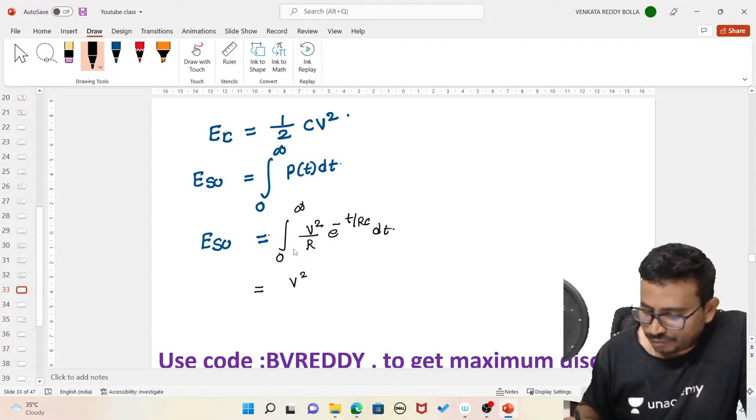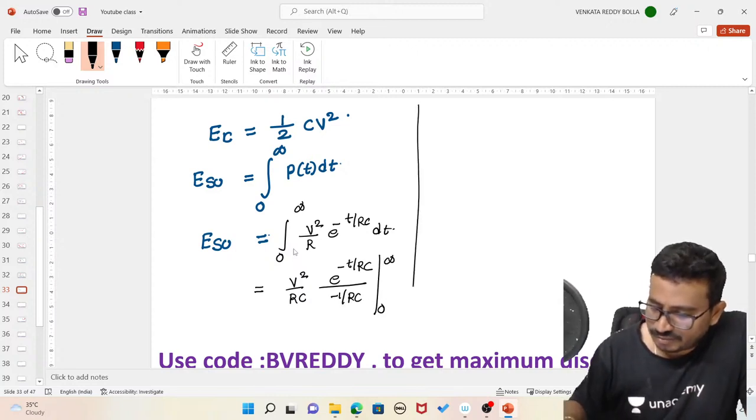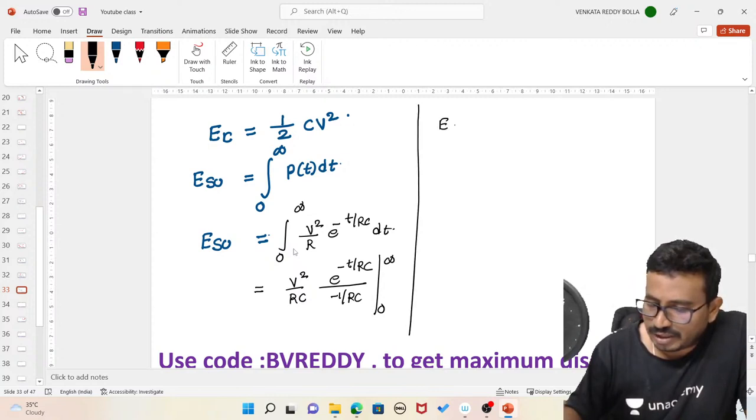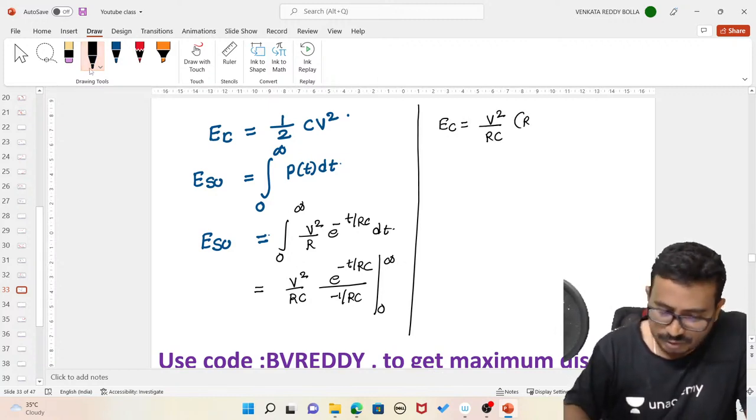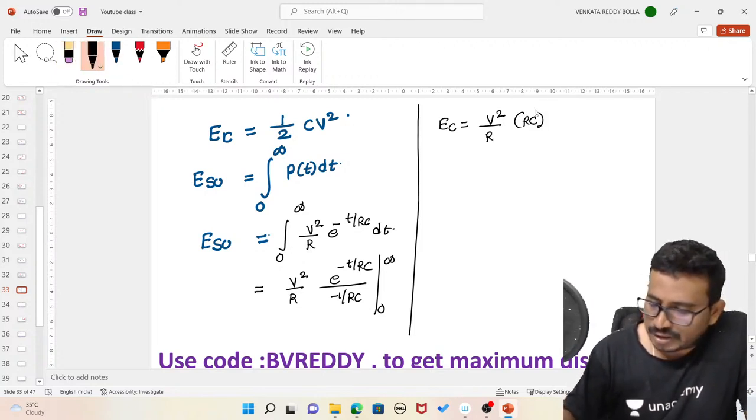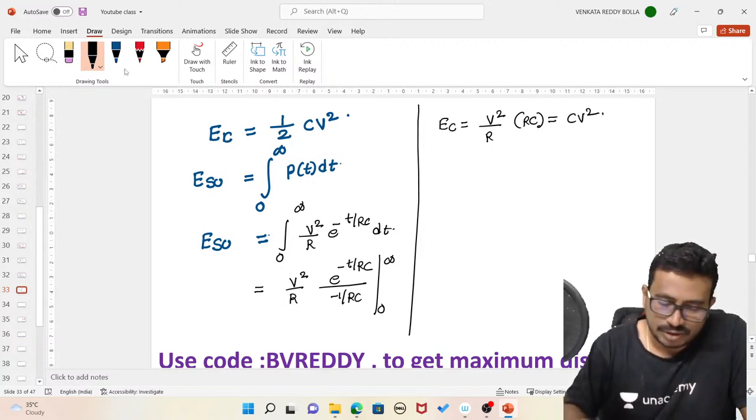Which is equal to V square by R times the integration of e power minus t by RC, divided by minus 1 by RC, with limits 0 to infinity. So the energy is V square by R into RC, which equals CV square.